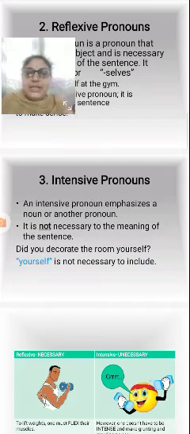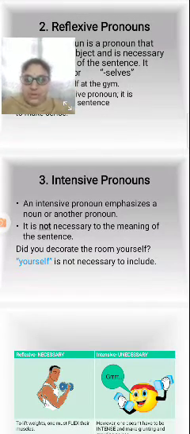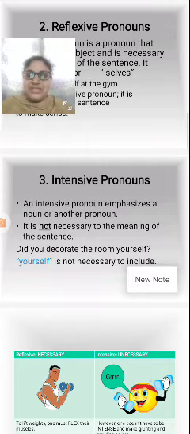And the third one now, intensive pronouns. An intensive pronoun emphasizes a noun or another pronoun. It is not necessary to the meaning of the sentence.